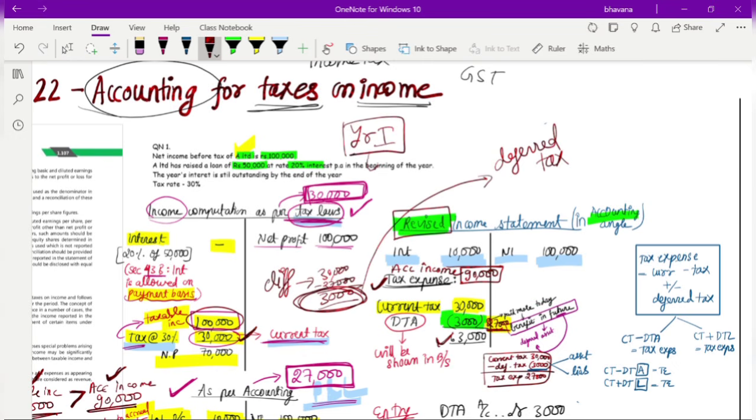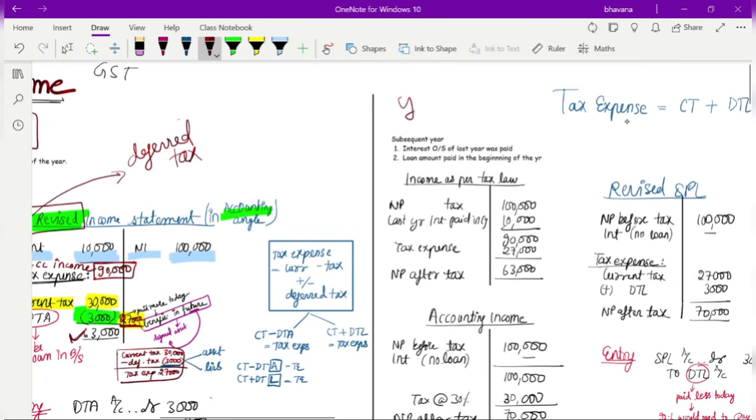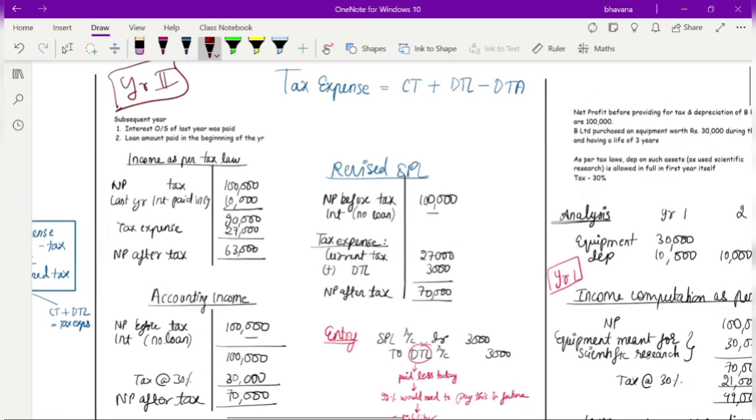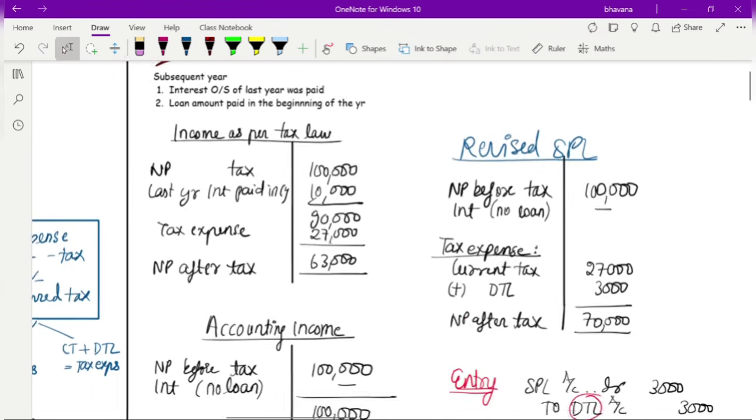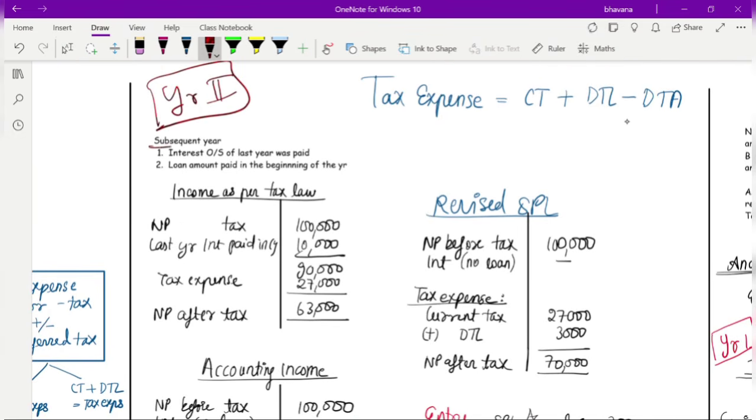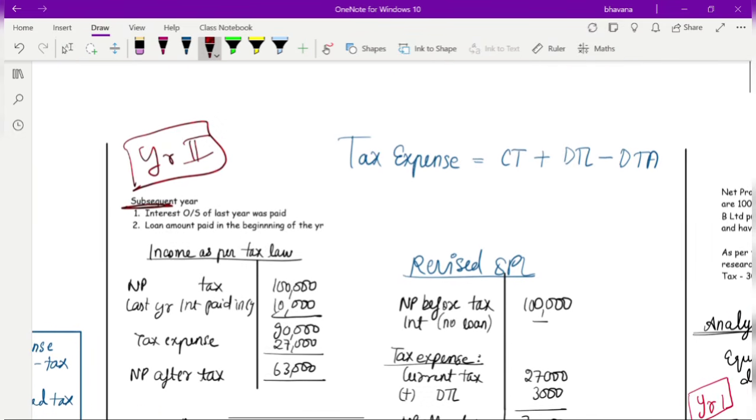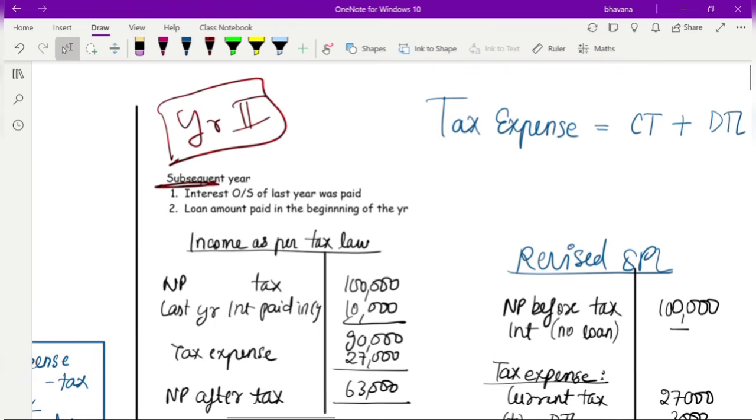Now let's move on to year 2. In year 2, what happened was that the interest outstanding of last year was paid. Last year the interest that you didn't pay, this year you have paid.